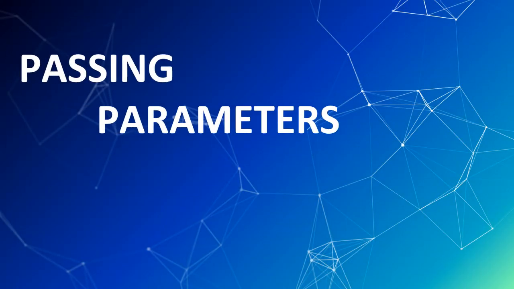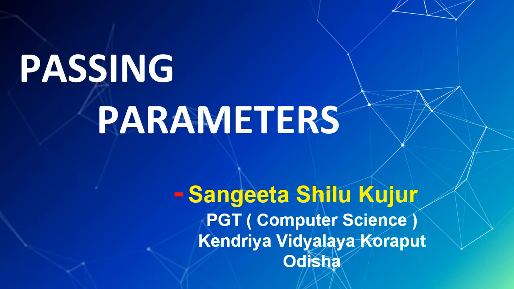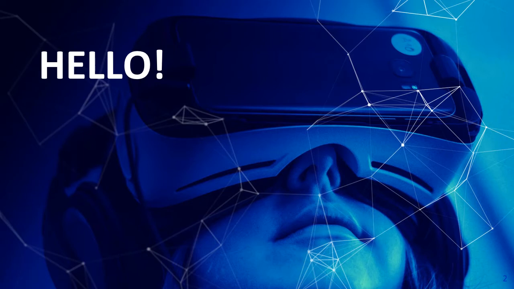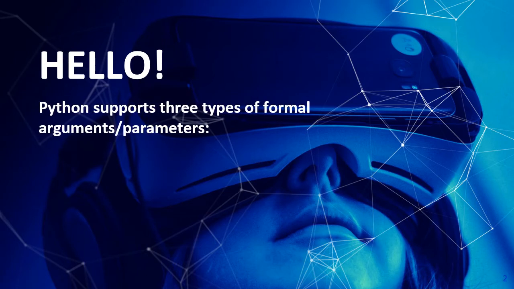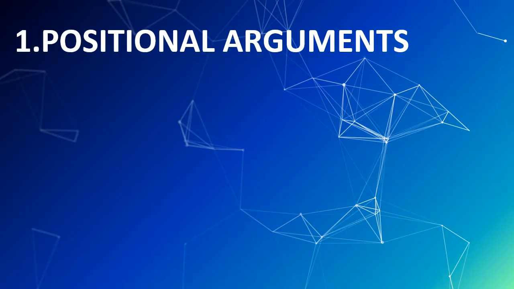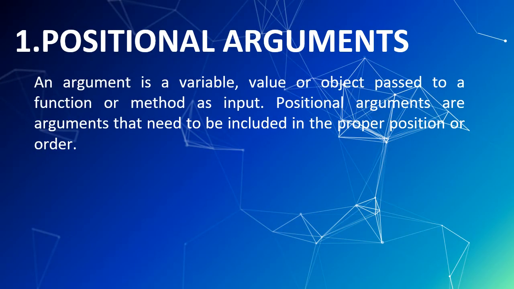Hello friends, today we will discuss passing parameters in Python. In Python, there are three types of parameters. These are first, positional parameters, sometimes known as required arguments; second, default arguments; and third, keyword arguments. So first we will see what positional arguments are.